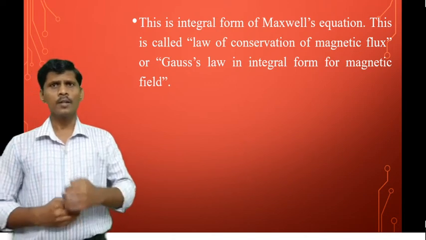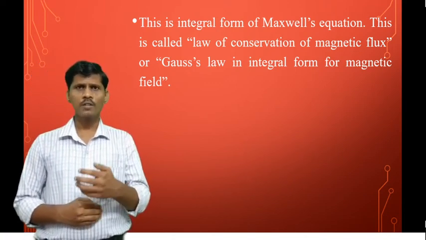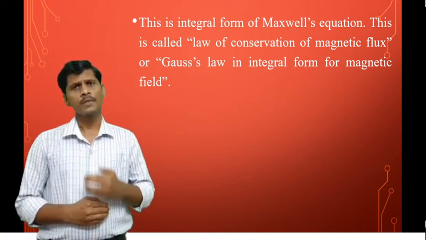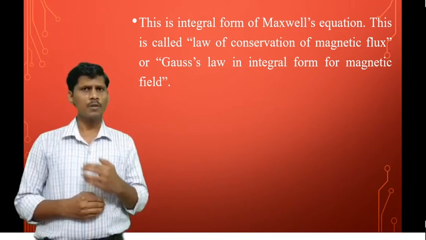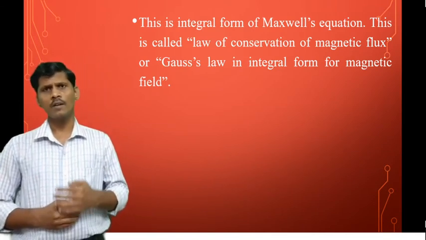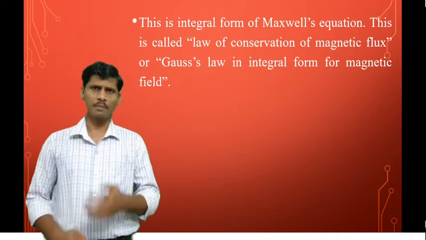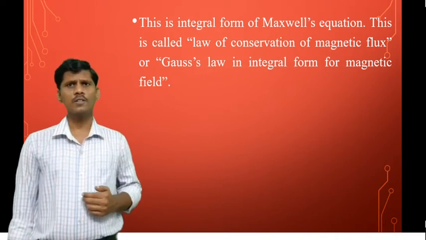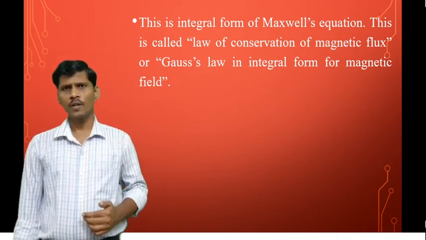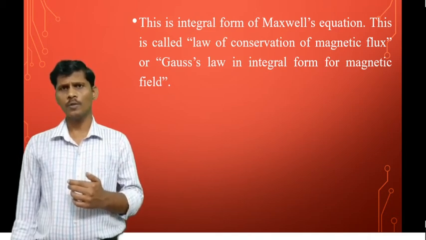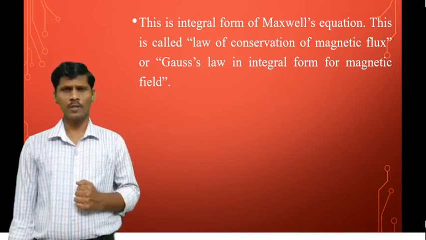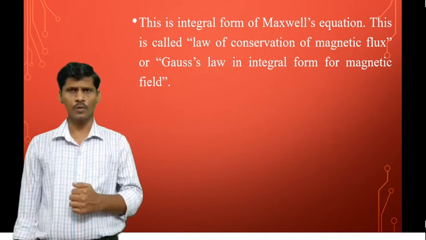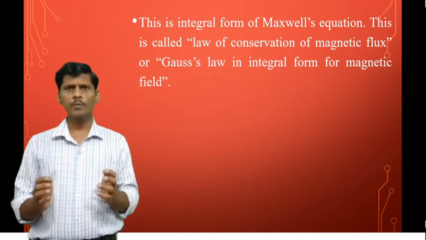Gauss law in magnetostatics. And what is the Gauss law in electrostatics? The closed surface integral of D bar dot ds bar is equal to Q is the Gauss law in electrostatics. In magnetostatics, what is the Gauss law? The closed surface integral of B bar dot ds bar is equal to 0. Now here the single isolated pole cannot exist.